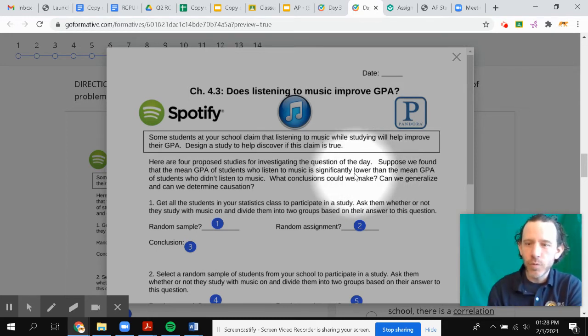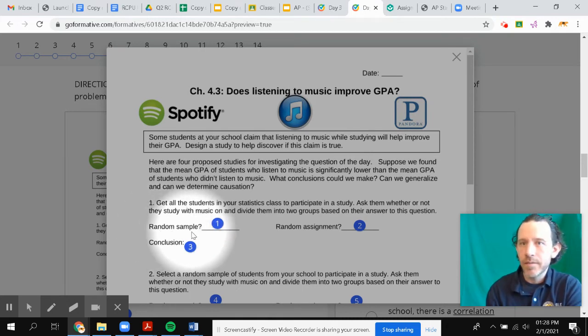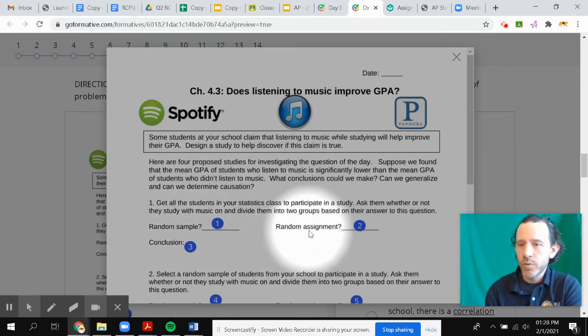But for what we're focused on right now, we're going to be looking for whether or not the study had sampled the students randomly. So the participants in the study, we get those in a random way and select them randomly. And then were treatments assigned randomly as well. And what would the treatments be here?